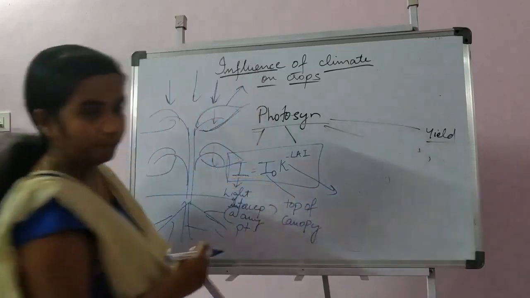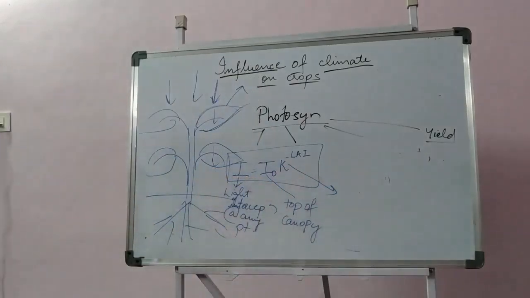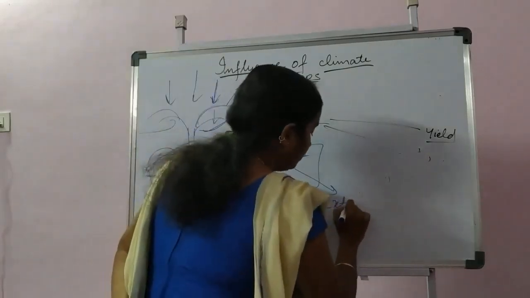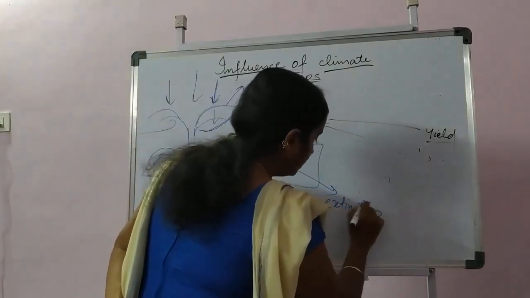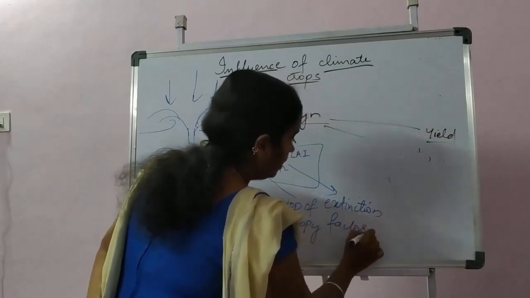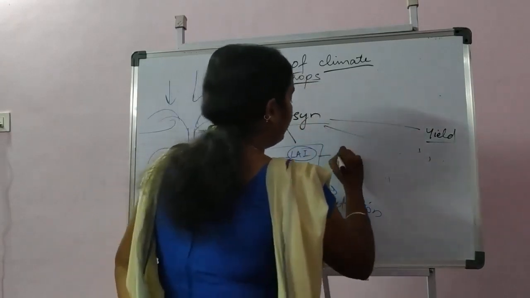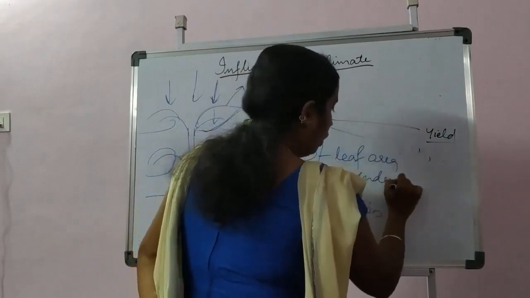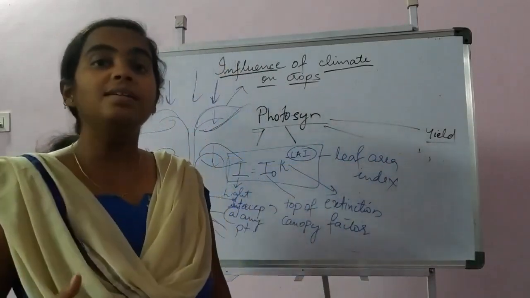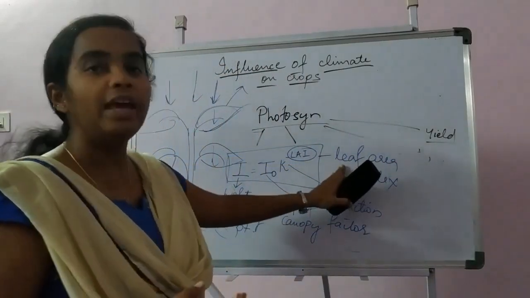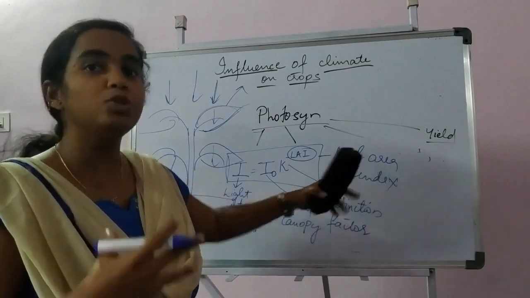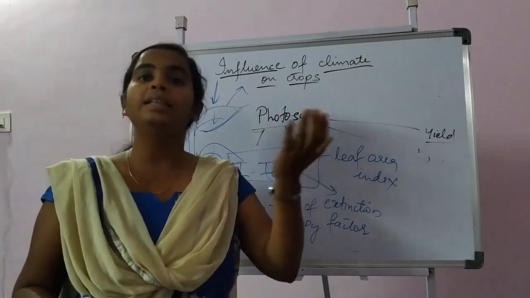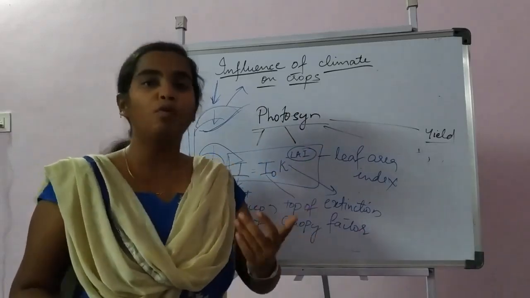K is the extinction factor and LAI is leaf area index. One thing to remember here is, as the light intensity increases, the leaf area will also sometimes increase. As the leaf area increases, there will be more availability of sunlight in the leaves, and that will lead to more photosynthesis.